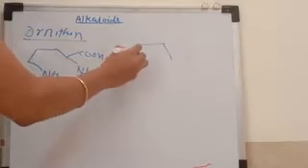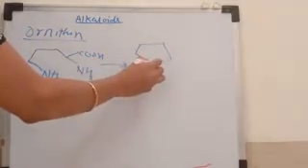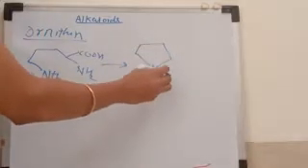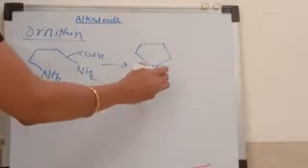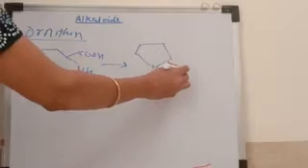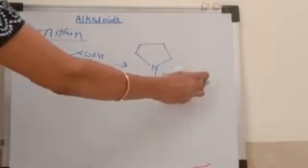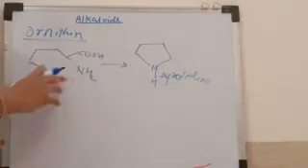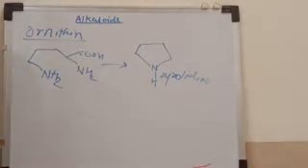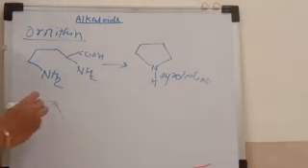When nitrogen is present in the ring and it carries a proton here, this is the structure of pyrrolidine. And pyrrolidine is synthesized from this compound. Then we see the next compound.